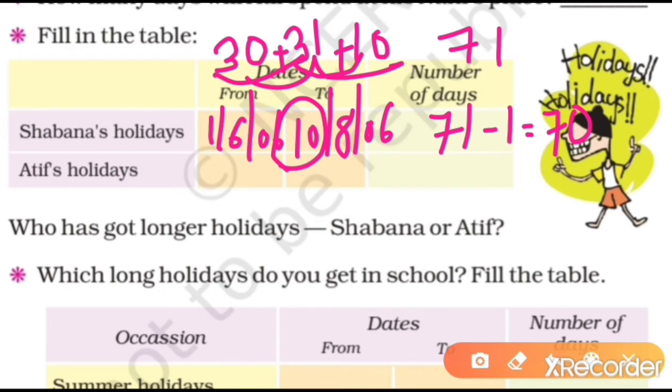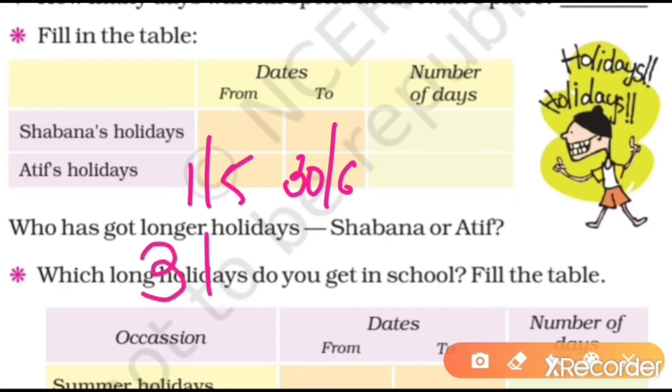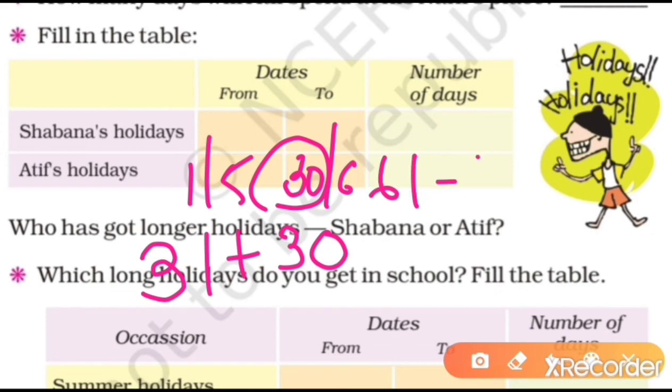Now Atif's holiday. Atif's holiday started from 1/5/2006 and it will end on 30/6. Here again, the same method. In May, how many days are there? 31, yes. And June 30. But 30 is the date of opening of the school, so we will write 61 and we will cut 1 day. Our answer will be 60 days.